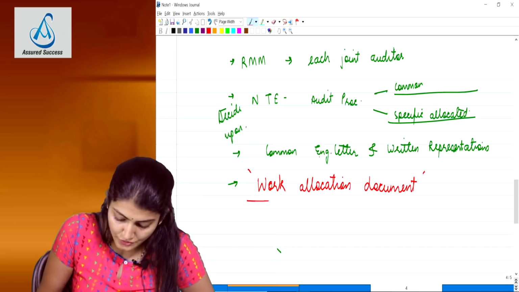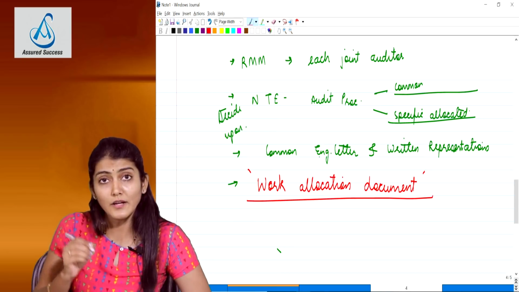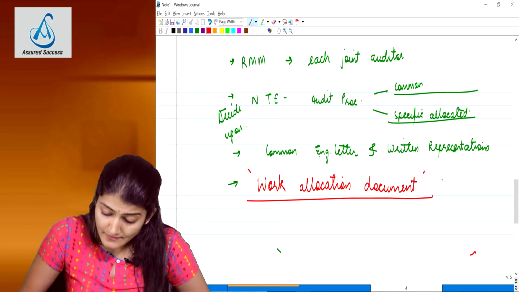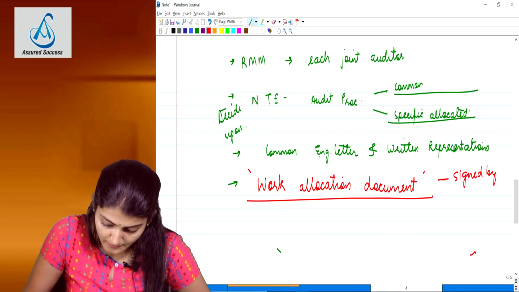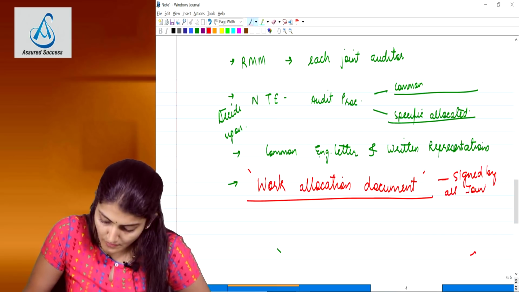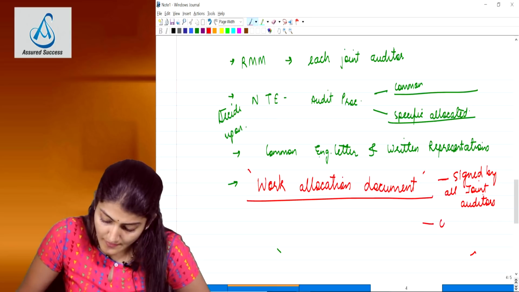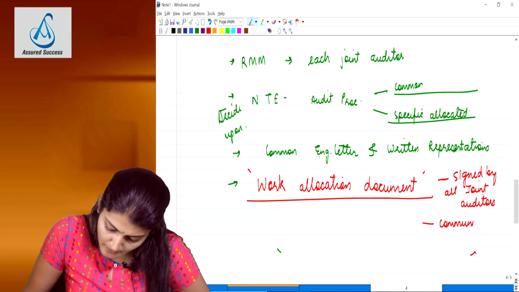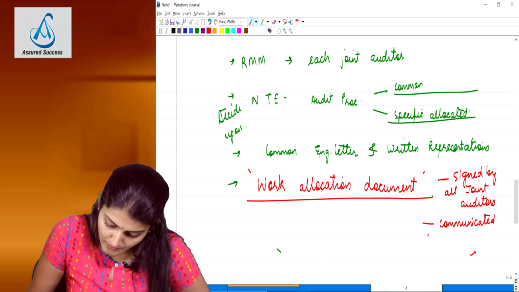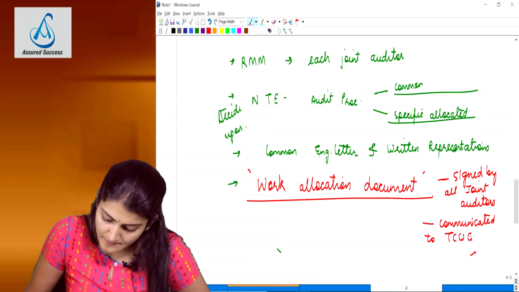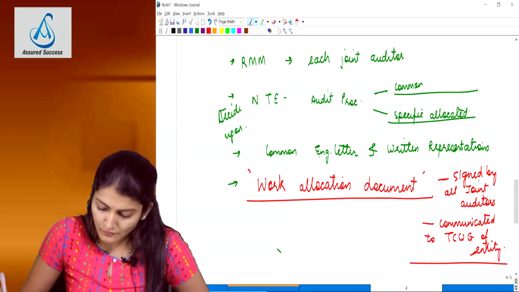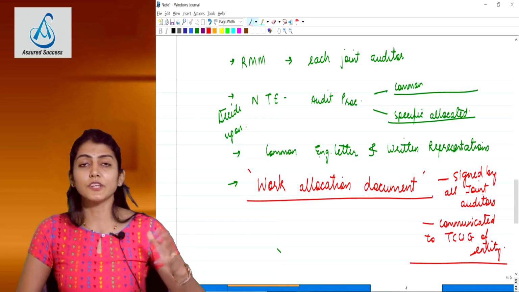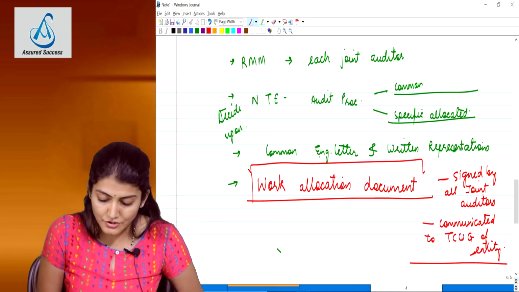This work allocation document should be signed by all the joint auditors, and it should also be communicated to those charged with governance, the TCWG of the entity.